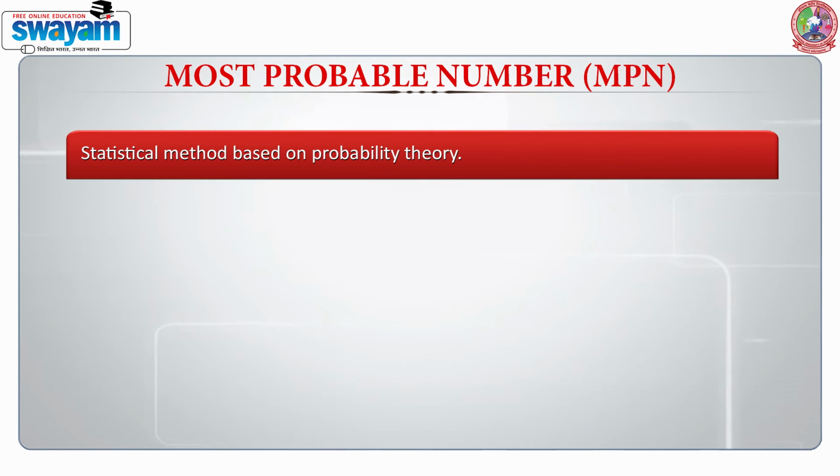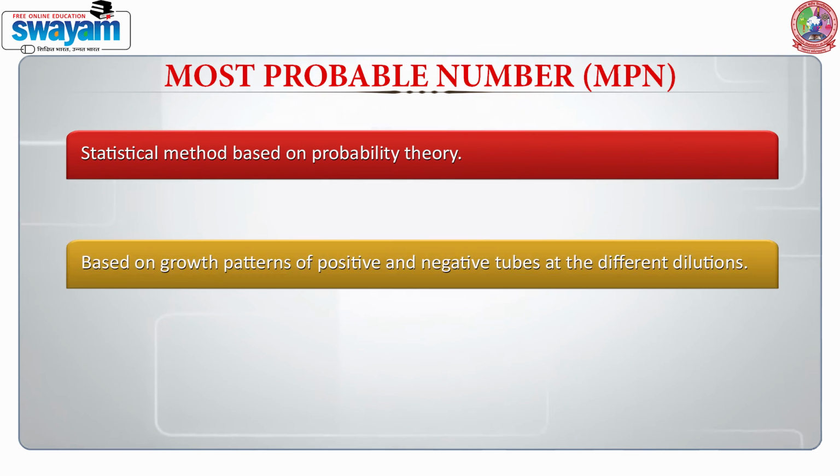Last but not the least is most probable number, which is commonly used across the entire water and food industry. This is a very statistical method, based on probability. It is based on the growth patterns of positive and negative tubes. We are able to select the tubes. The positive tube means that there has been a change in the color and there is a production of gas.